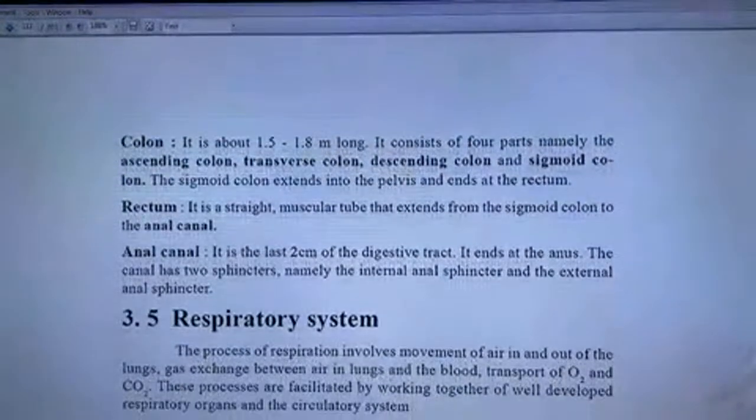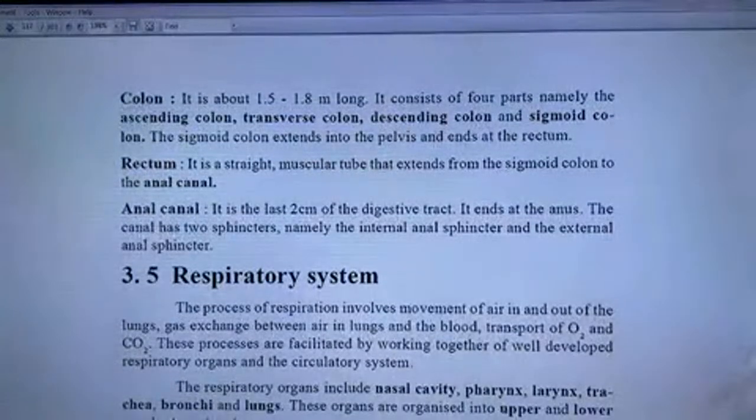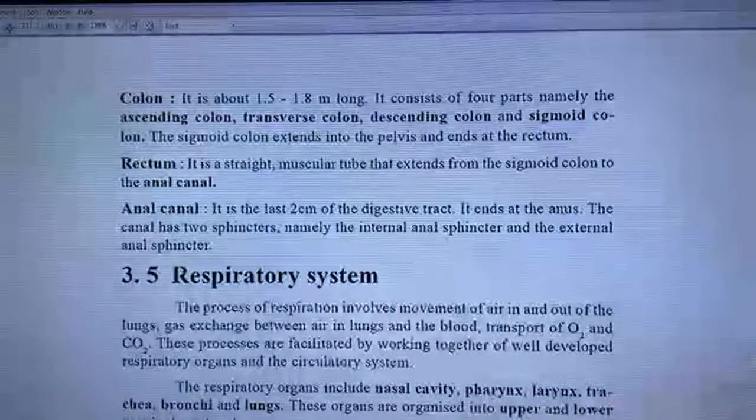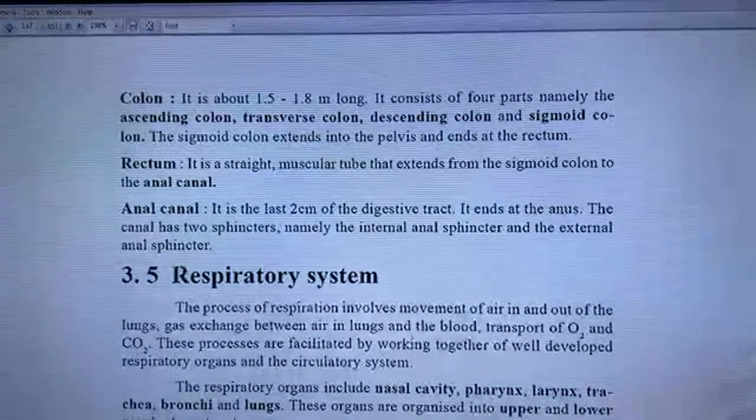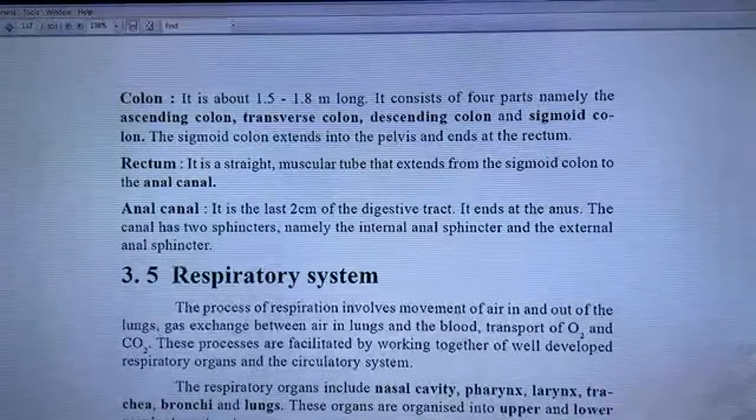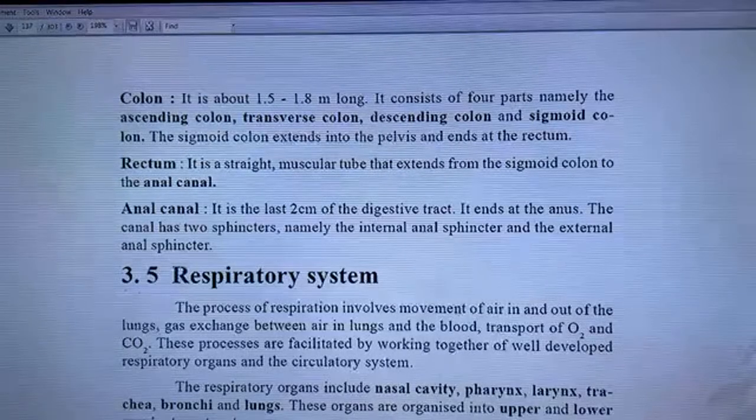Colon. It is about 1.5 to 1.8 meters long. It consists of four parts, namely the ascending colon, transverse colon, descending colon, and sigmoid colon. The sigmoid colon extends into the pelvis and ends at the rectum.